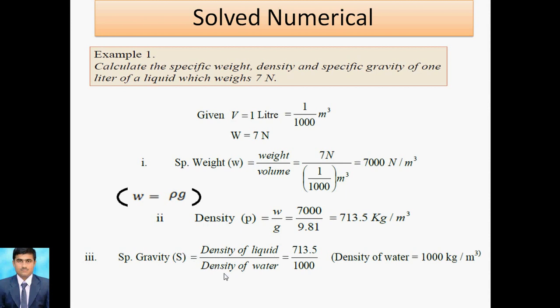So for liquids, we can write the density of the liquid over here, and the density of water. What is the density of the liquid? 713, so I can write 713. And the density of water is about 1000. Then we formulate the specific gravity. So specific gravity is 0.7. There is no unit. Always remember that specific gravity has no unit. So this is regarding the phenomenon of specific gravity.